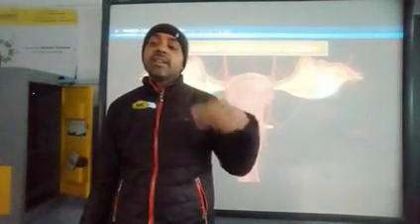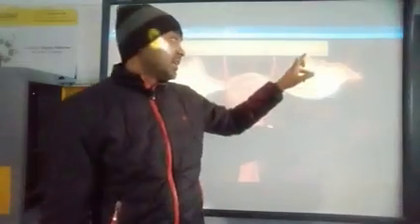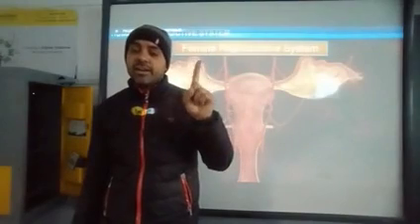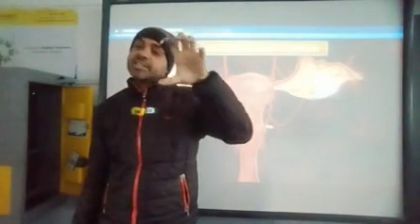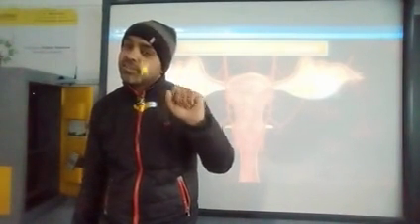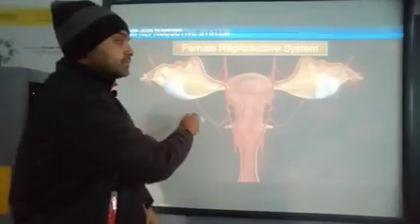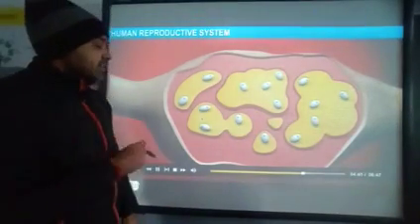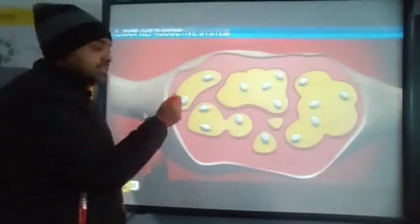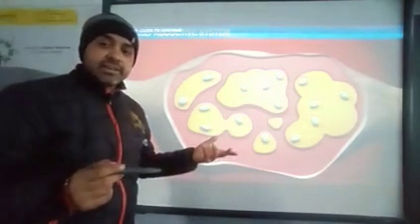In the case of male, they were releasing a number of sperms. But in the case of female, in one month, one ovary releases only one egg. So all these sperms have to fertilize this only one egg that is released by the female. Where is it released? In the ovary. Okay. See, these are the different structures present inside the ovary that are responsible for the formation of the egg.